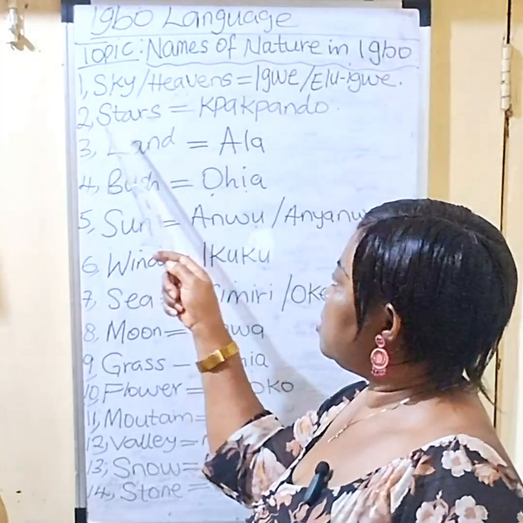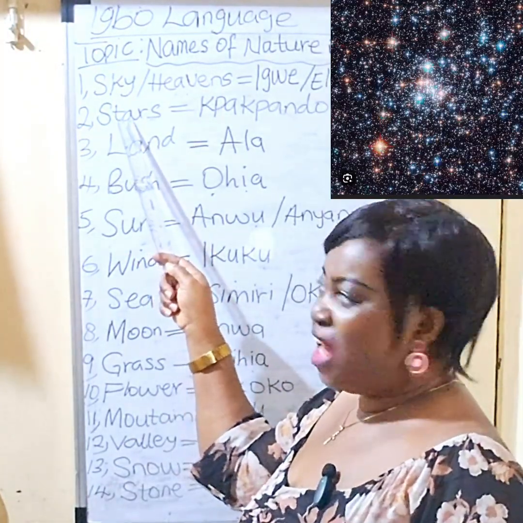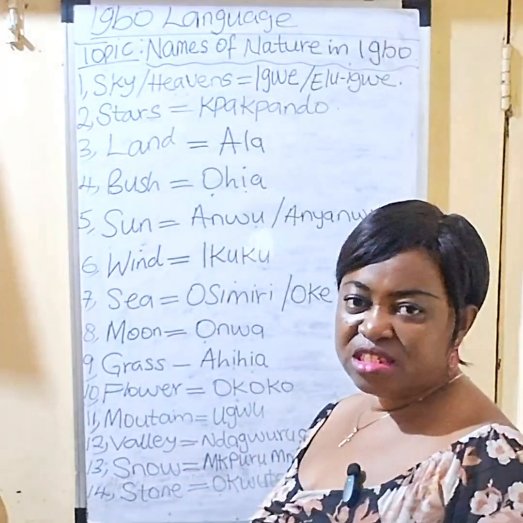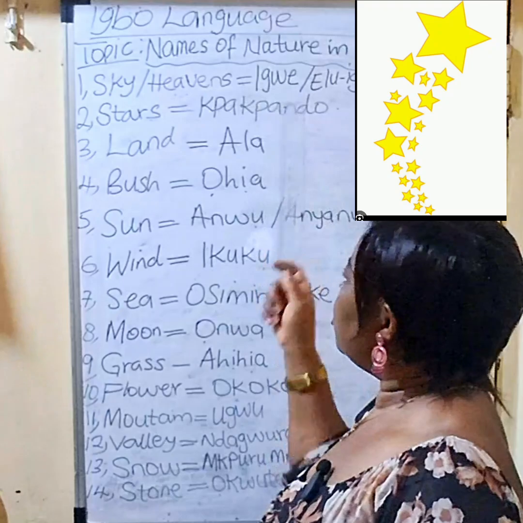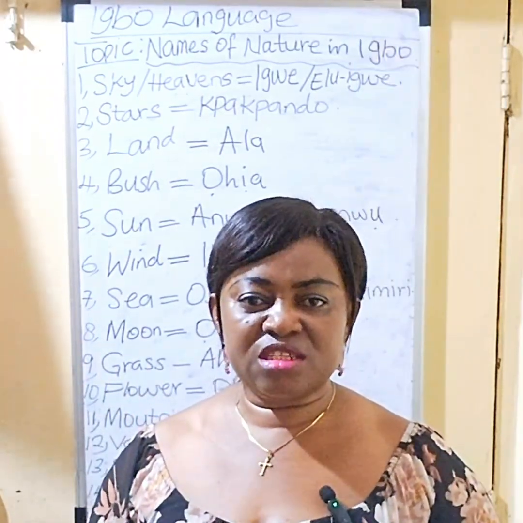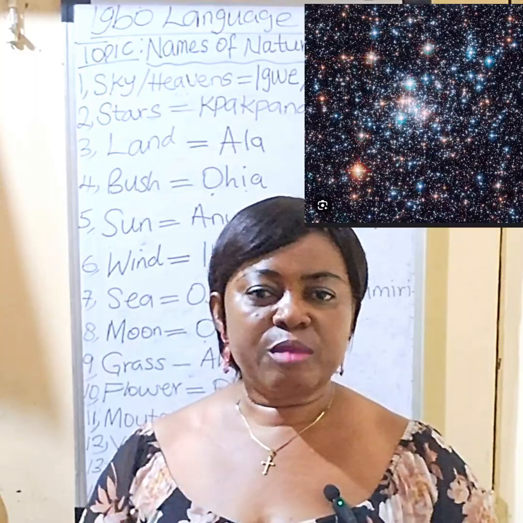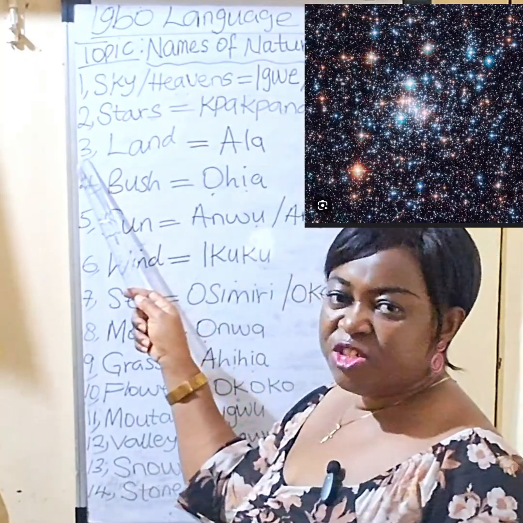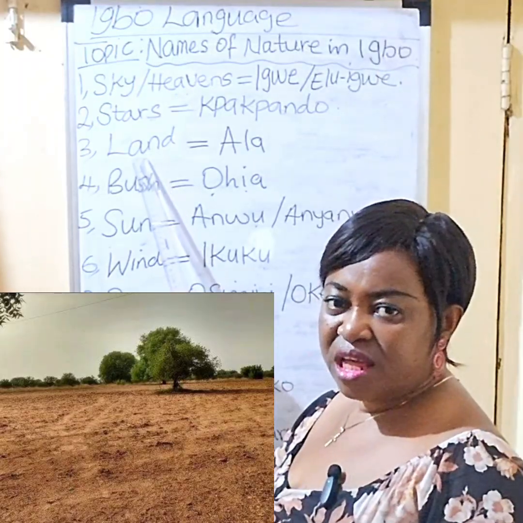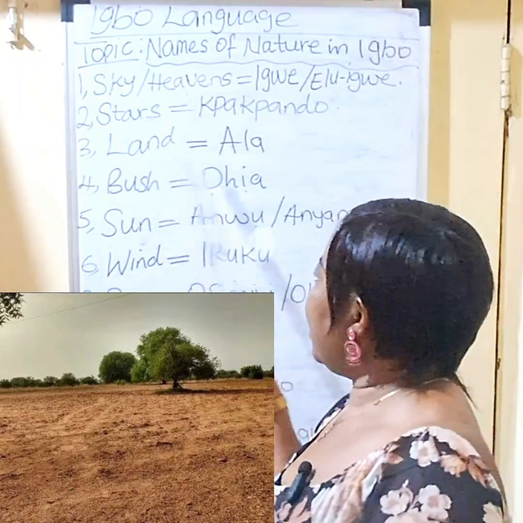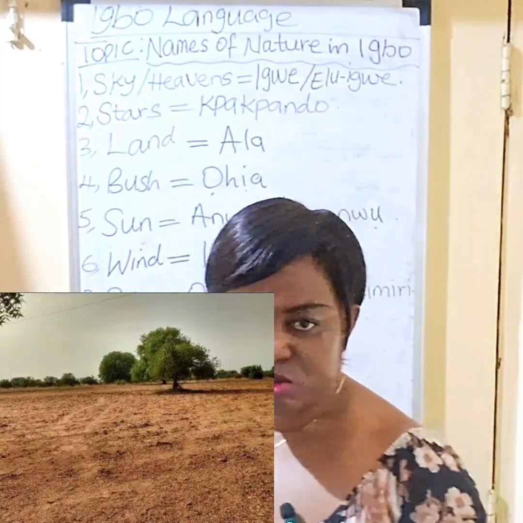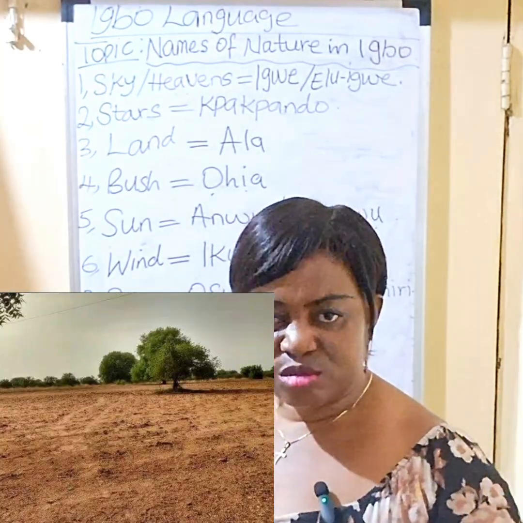Number 2 nature is stars. Stars in Igbo, we call it kpakpando. The one that shines at night, we call it star in English. In Igbo, it means kpakpando. Another nature is land. Land means ala in Igbo. Ala, the one we march on, we call it ala in Igbo.